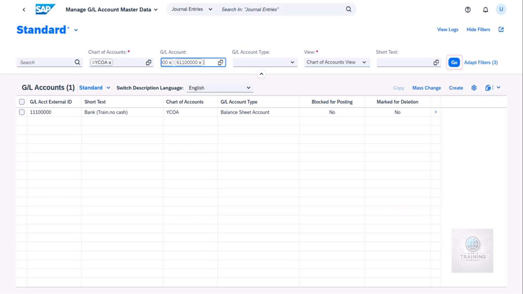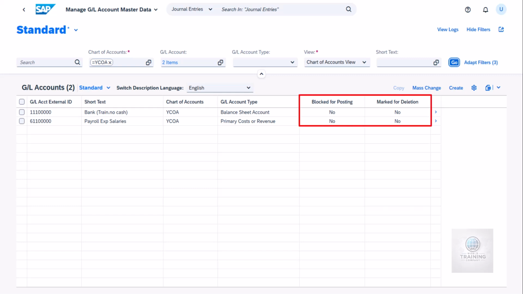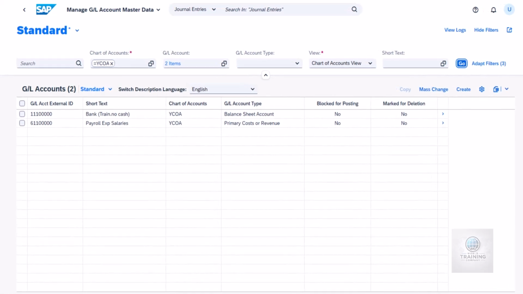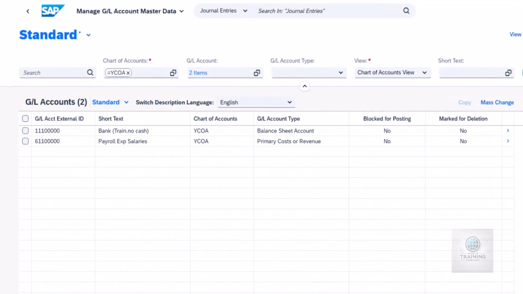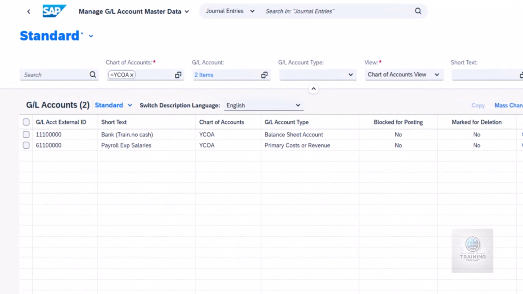Now, we proceed by pressing the Go button to execute the search. This action retrieves the details for both accounts, ensuring they are ready for review in the next step. The search function confirms that these accounts are active and properly categorized. Here, the system displays the details of both accounts: bank account, a balance sheet account, and salary expenses, an income statement account. Both accounts are part of the chart of accounts YCOA.